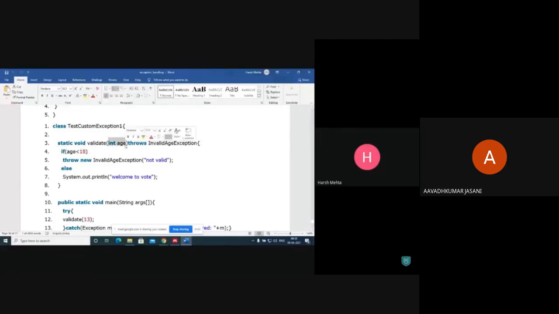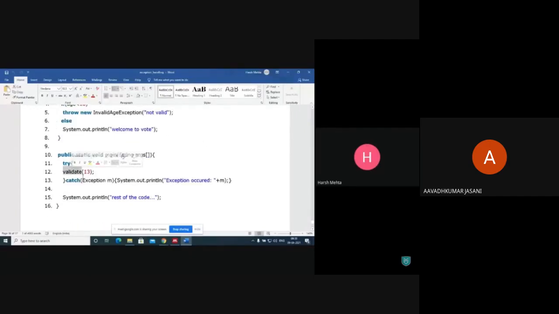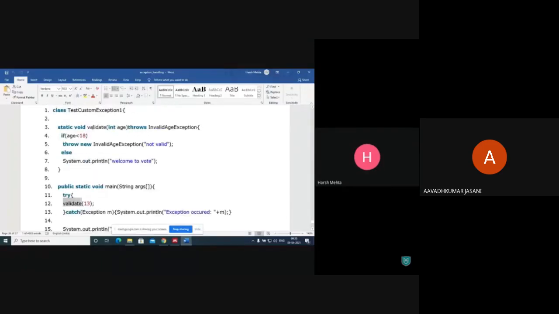It goes here, 13. How are we able to call this validate method directly? Because we declared it as static. Now 13 is less than 18, right?